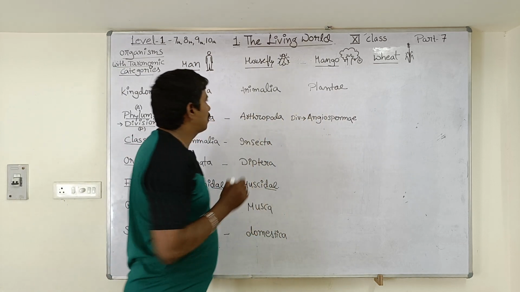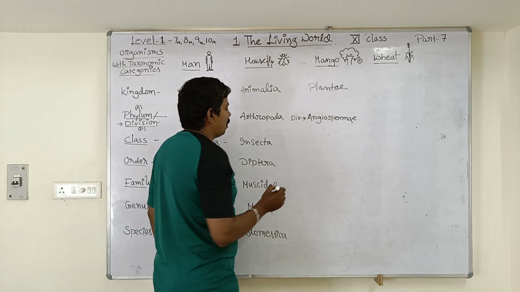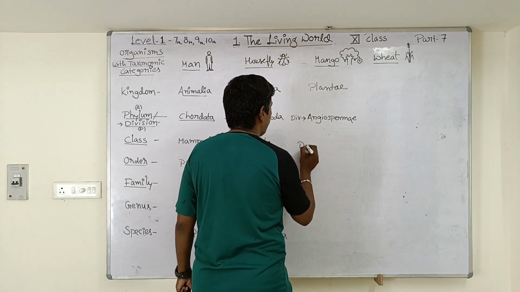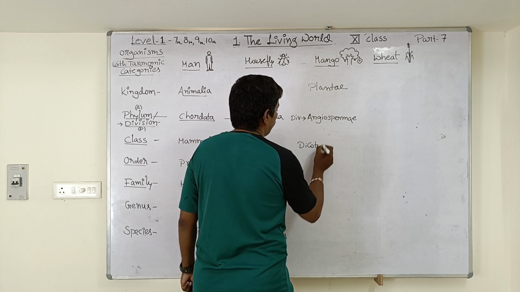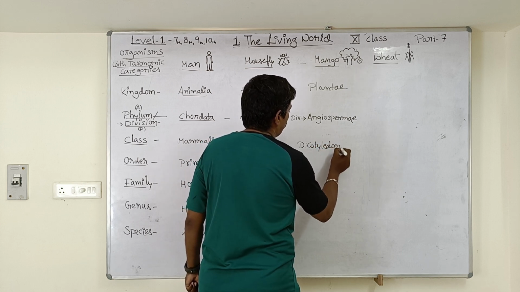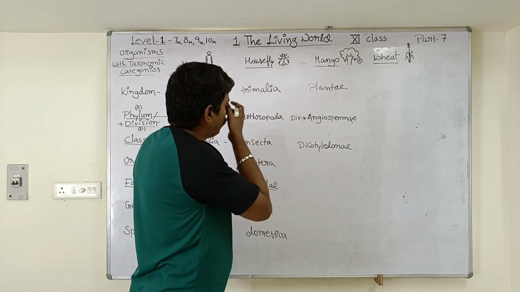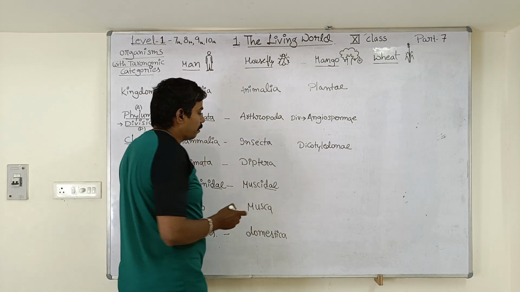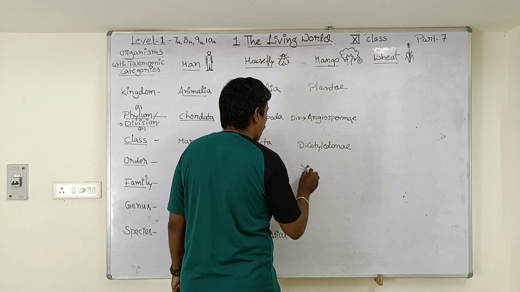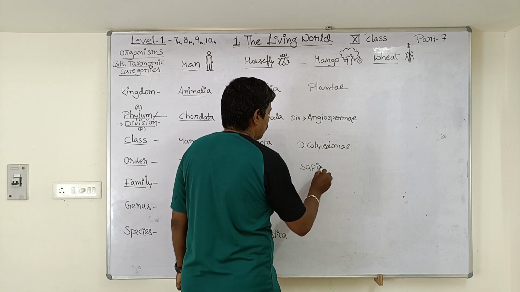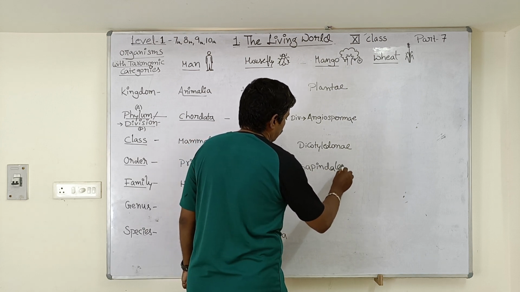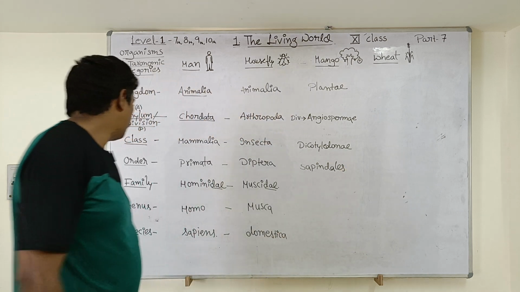Next, class. The mango plant belongs to the class Dicotyledonae, which means there will be two cotyledons in the mango plant seed. That's why Dicotyledonae. Next, order is Sapindales. Sapindales is the order of the mango tree.